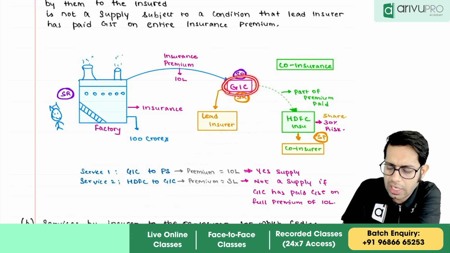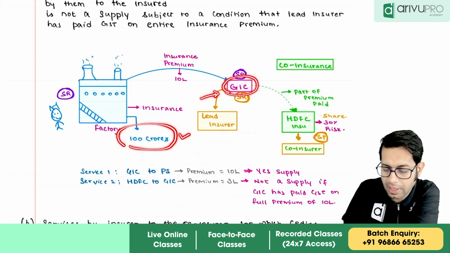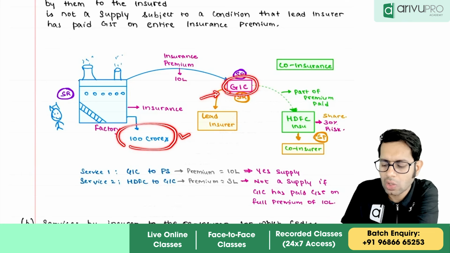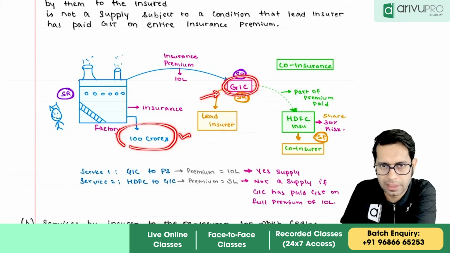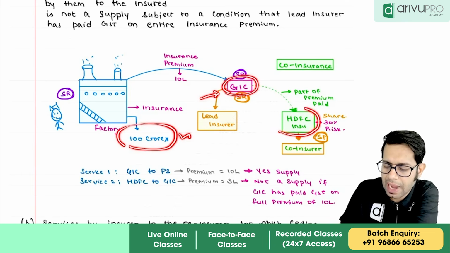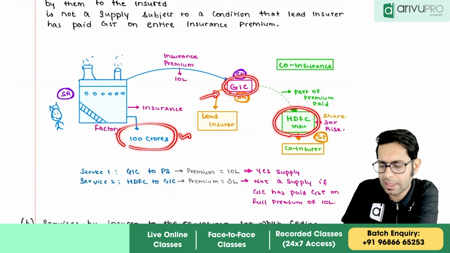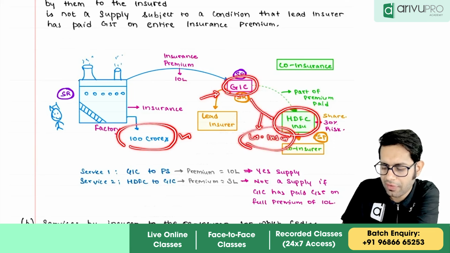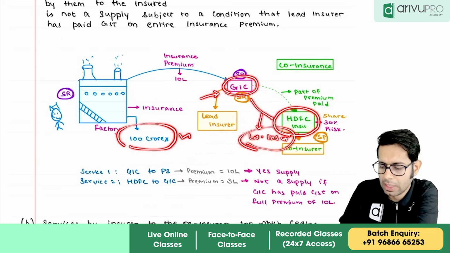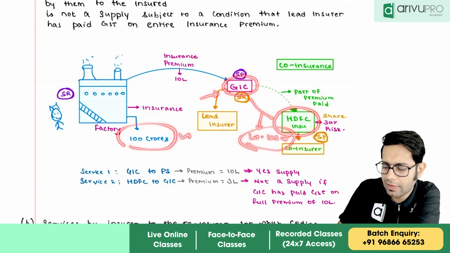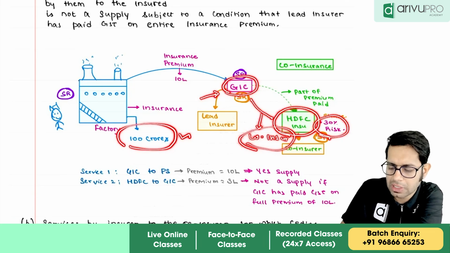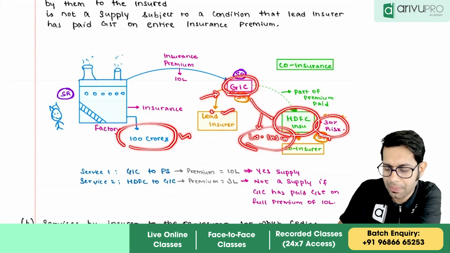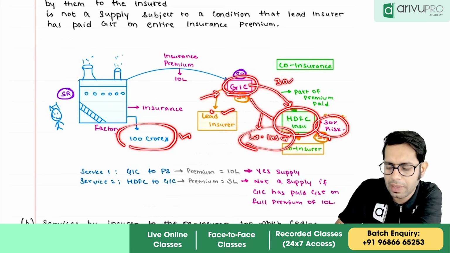Now general insurance company felt that 100 crore risk is too high, therefore it thought of adding one insurer along with it. So general insurance company added whom, sir? HDFC insurance company, telling that will you be my co-insurer for this Dilip's 100 crore factory? So HDFC agreed. HDFC told I will take 30% of the risk. So if you take 30% of the risk, then general insurance company, which is the lead insurer, because I went to general insurance company, it told okay, I will give you 30% of the premium amount.